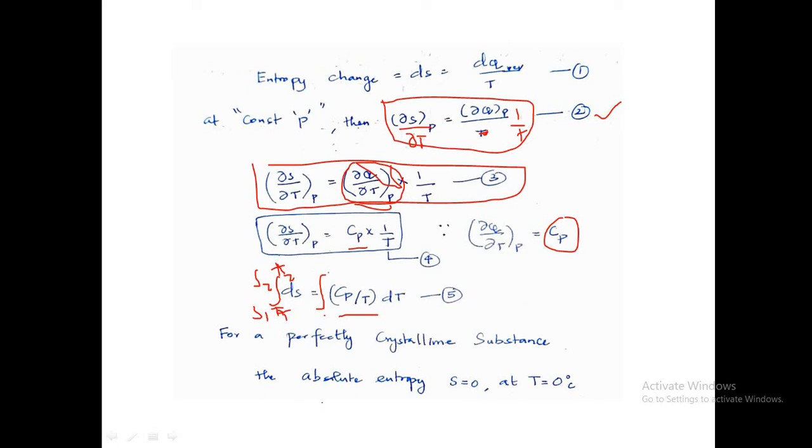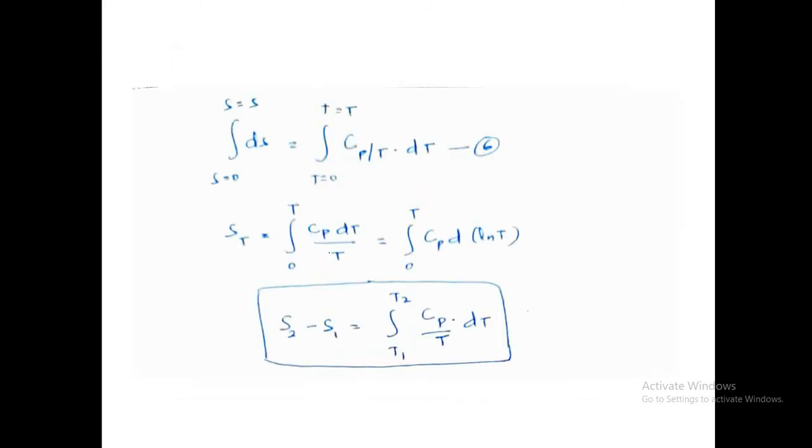So for a perfectly crystalline substance, the absolute entropy will always be equal to 0 at absolute zero. Whenever you give some energy, you will have an entropy change, but for a system in an ordered condition at that temperature, the entropy will always be equal to 0.